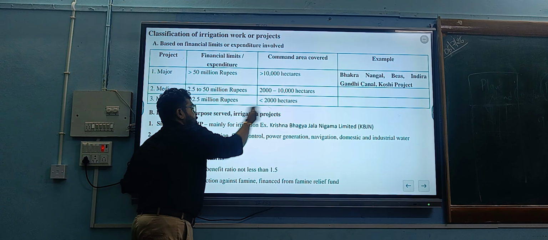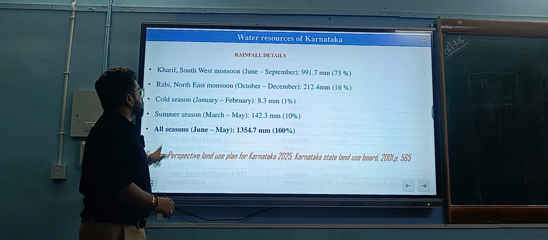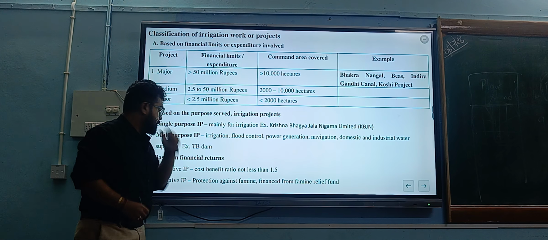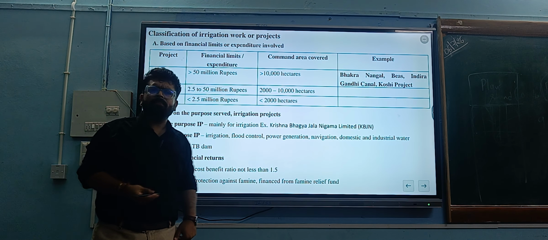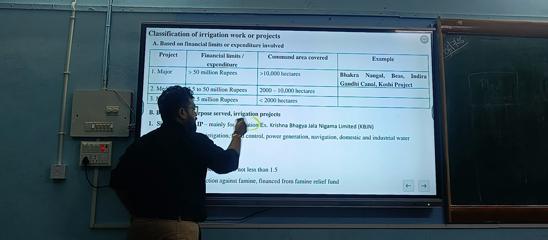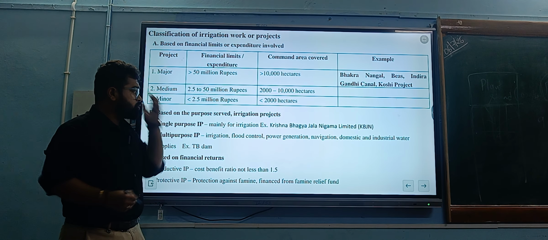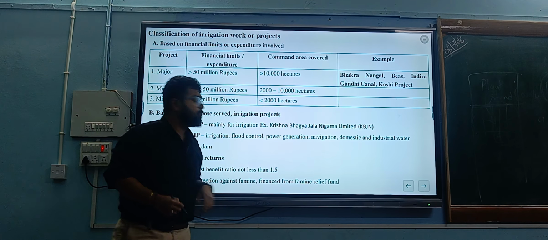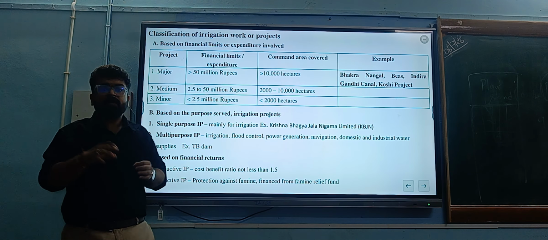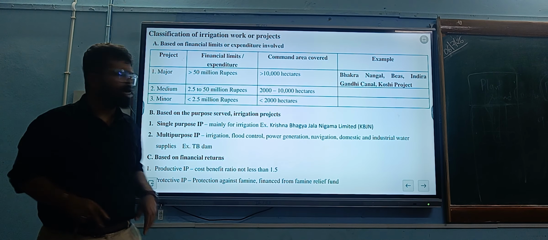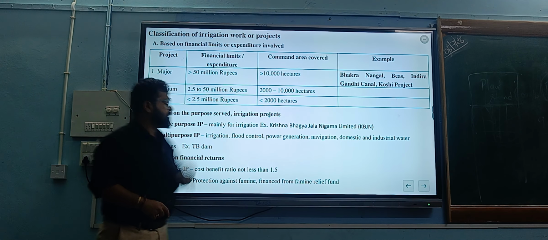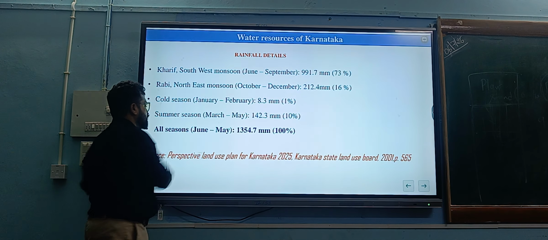And based on the purpose served, irrigation projects have been classified into single purpose irrigation projects and multi-purpose irrigation projects. What is single purpose? As the name itself indicates, it is mainly for one purpose, such as irrigation, like the Krishna Bhagya Jal Nigam Limited in Karnataka. Next, the multi-purpose irrigation project plays a very important role in various activities such as irrigation, flood control, power generation, navigation, and domestic and industrial water, like the TB Dam of Karnataka, the Tungabhadra Dam.